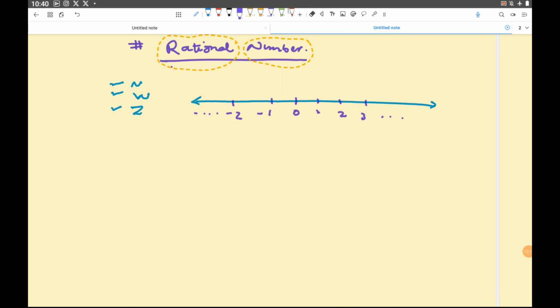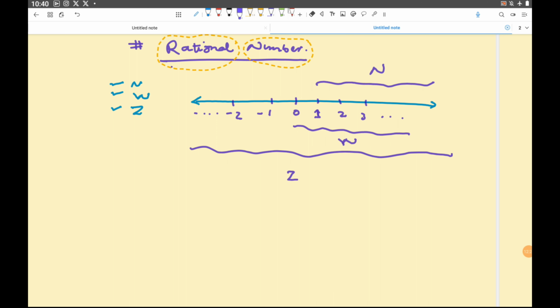Is there any other number which we have left out? Because all these numbers I know the name. If I talk about this complete set, I'll call this integer. If I talk about only this much of number, I'll call this whole number. If I talk about this much of number, I'll call this natural number. Is there anything else which is left out? Yes, it is.